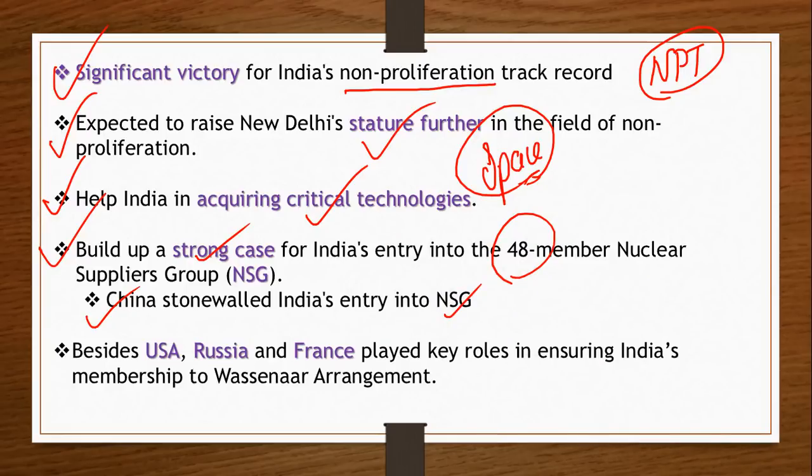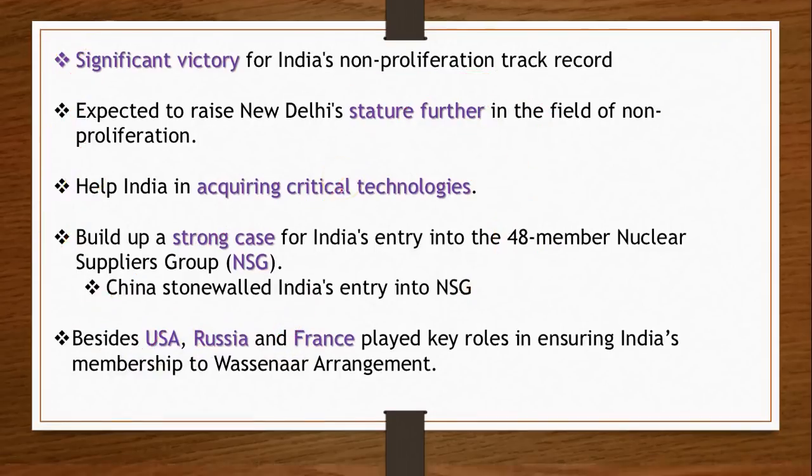But entry into WA is possible without signing the NPT and being part of MTCR. Now, China is not part of MTCR, and China is not part of this WA as well, as you know now. So we are a bit better placed in terms of China here, and it is not only this. There are some very powerful countries like USA, Russia and France. They are supporting us, right?